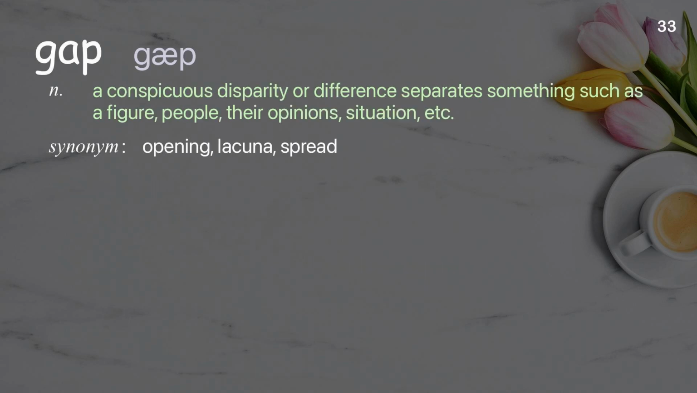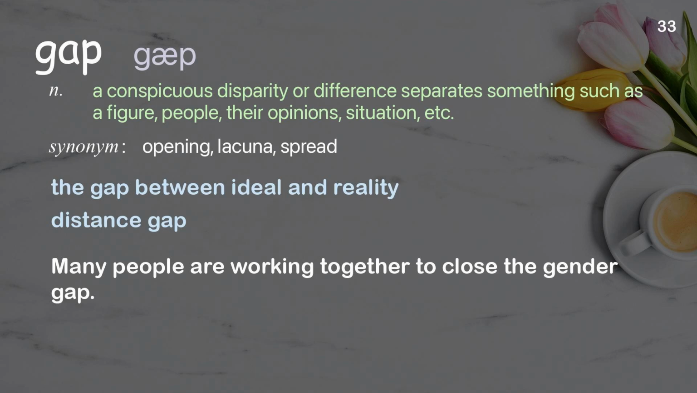Gap. A conspicuous disparity or difference separating something such as figures, people, their opinions, situations, etc. Examples: The gap between ideal and reality. Distance gap. Many people are working together to close the gender gap.